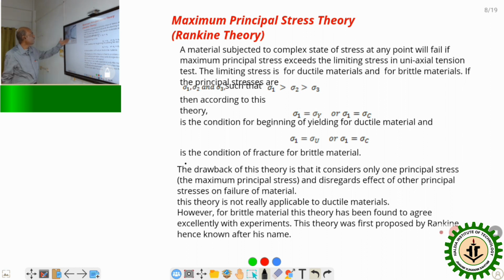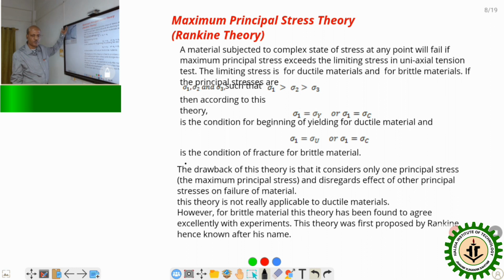If the body is under a complex stress system, the material subjected to complex stresses at any point will fail if the maximum principal stress exceeds the limiting stress in unidirectional tension.